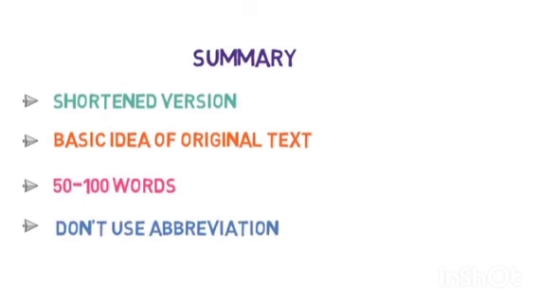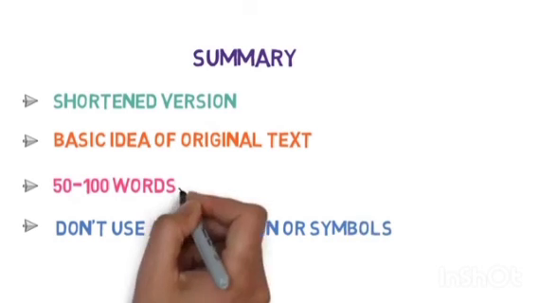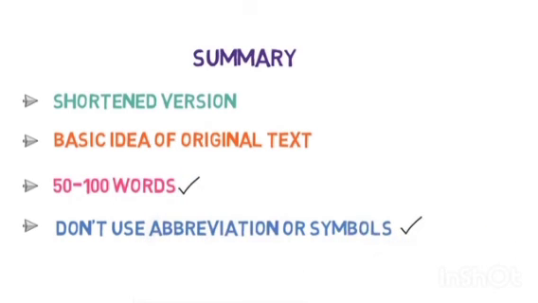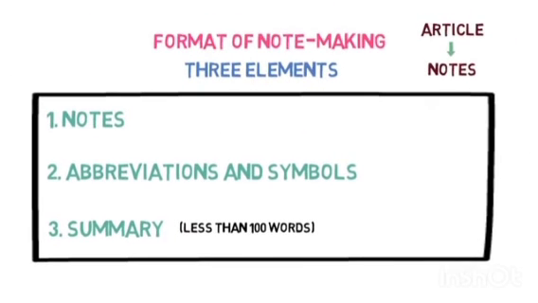And the next thing is that in case of summary, we are not supposed to use any kind of abbreviation and symbols. So the thing that you have to keep in your mind is that the summary should be in between 50 to 100 words. So in the format of note making, three elements are very much important. The first one is notes. Then the next one is the use of abbreviations and symbols, and you have to mention what abbreviations and symbols you have taken. And then the last one is the summary, which should be less than 100 words.